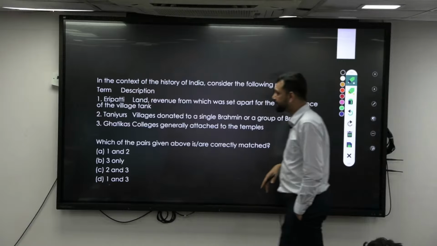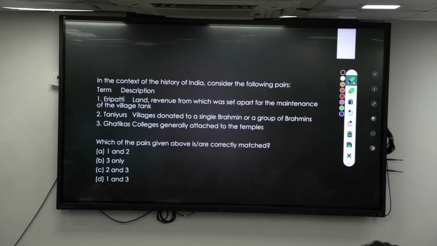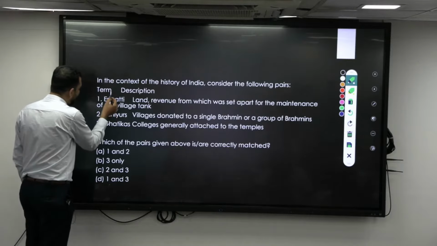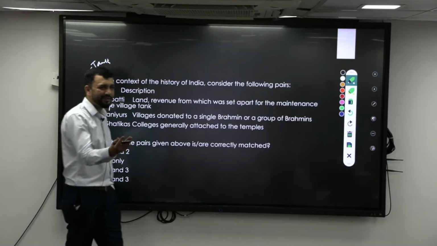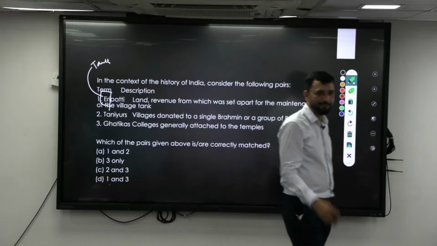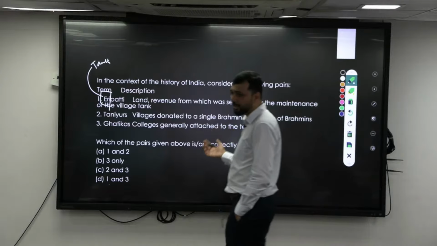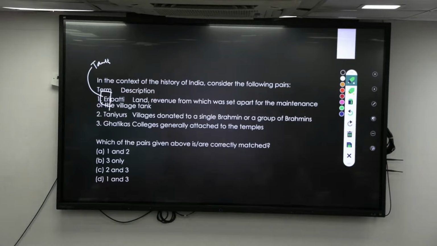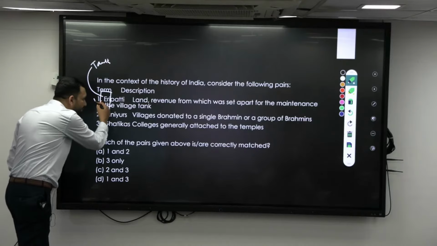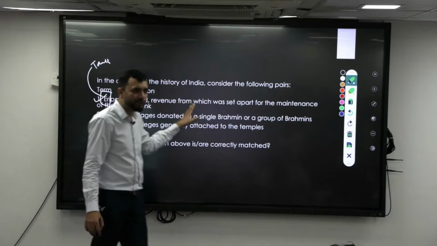What is this? Eri Patti. Eri means what? Tank. So they are derived from a word. Eri means tank. Patti means the land grant that has been given. So that is basically for maintenance of the water tank only, because you won't have an irrigation system at that point of time. So whatever revenue is collected will be used for maintenance of the tank. So Eri Patti is correct. The revenue set apart for the maintenance of village tanks, and it was during the Chola administration.